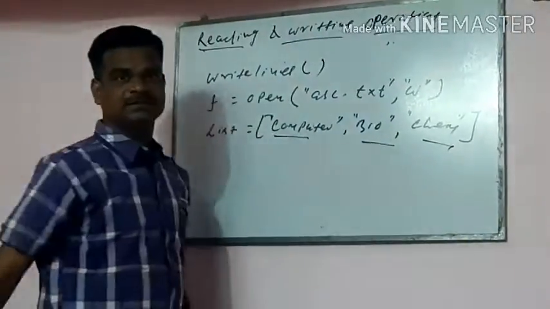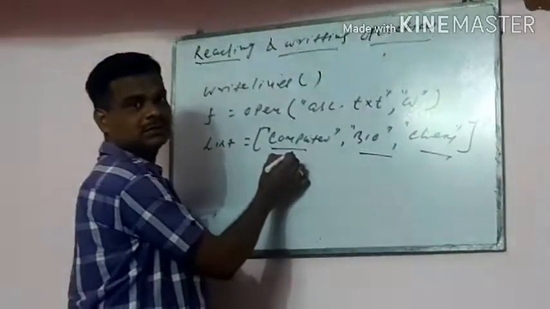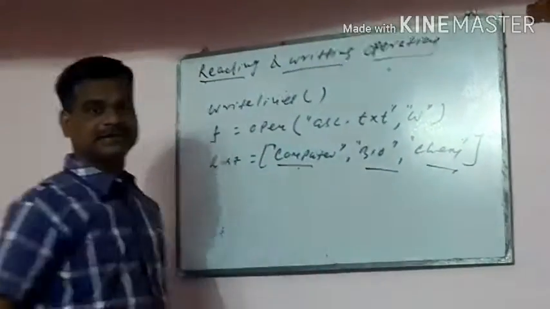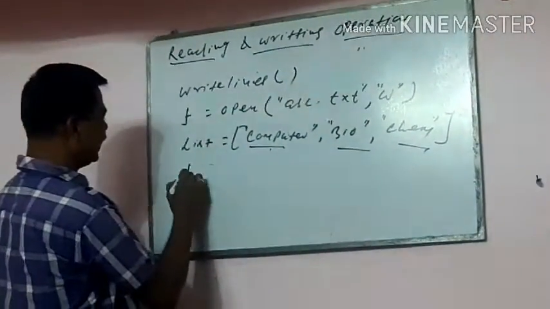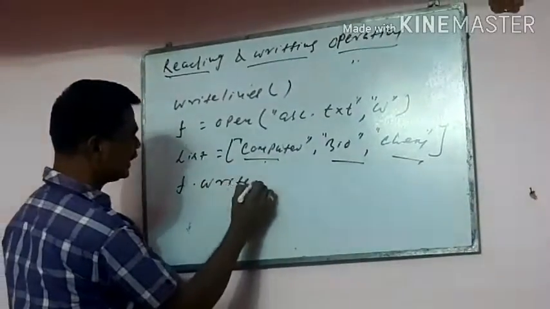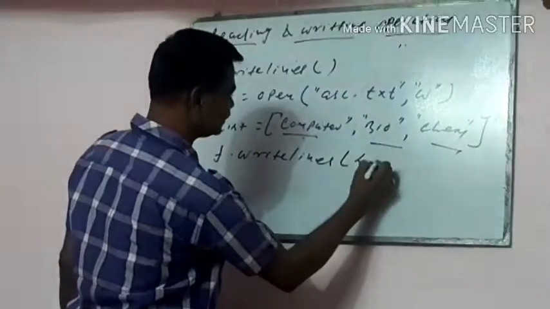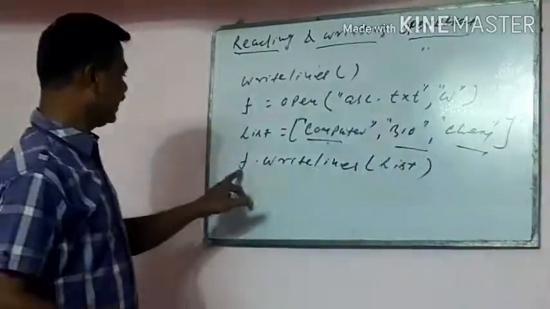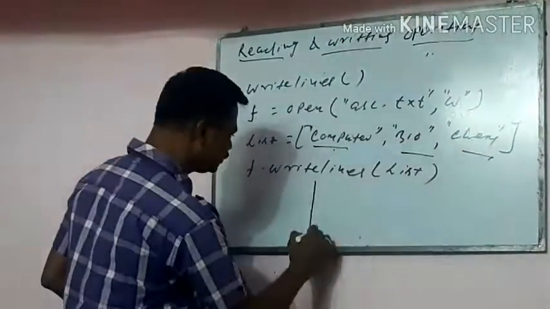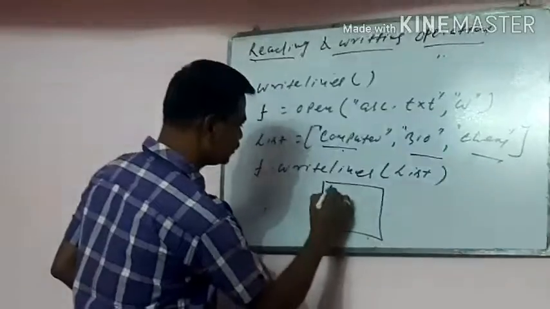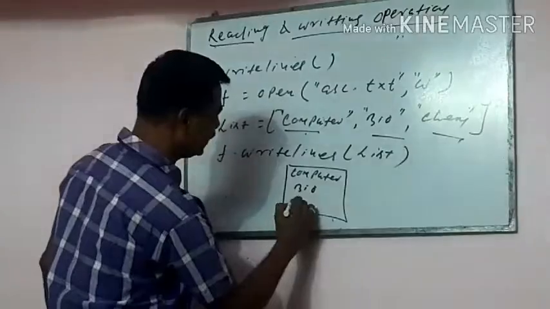These three texts are displayed on multiple lines. Suppose I write f.writelines of list. The output will be displayed: computer, biology and chemistry.